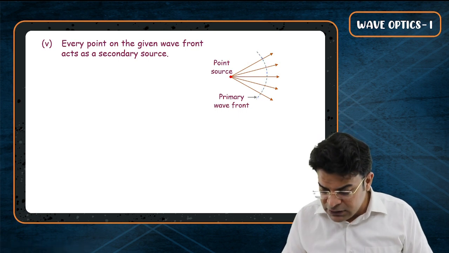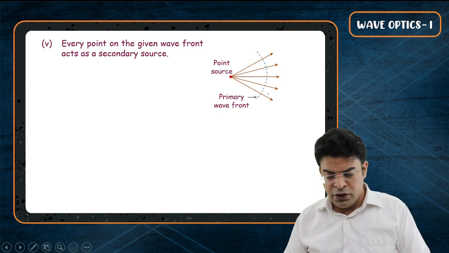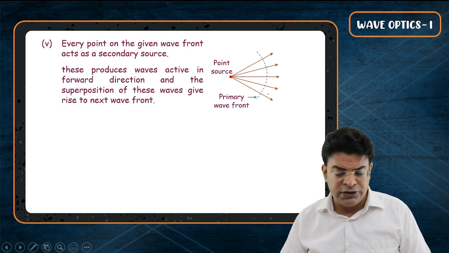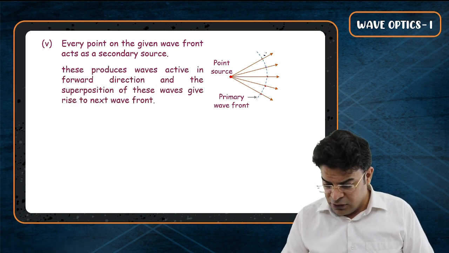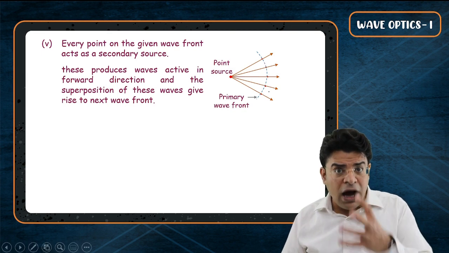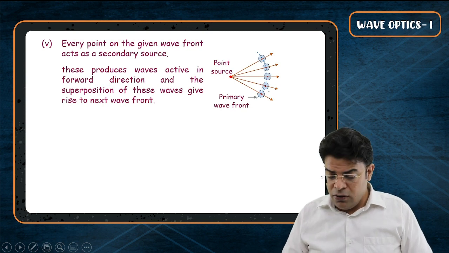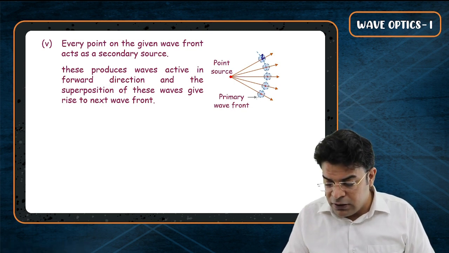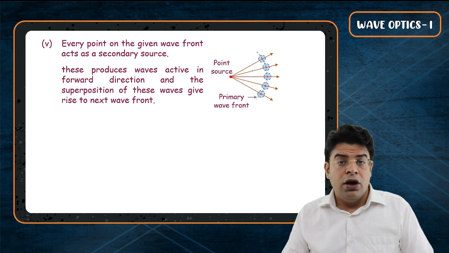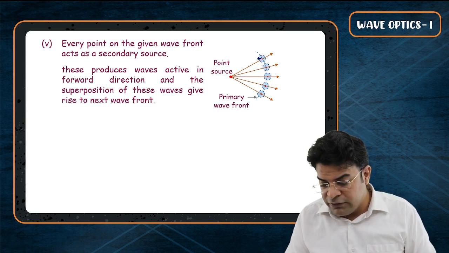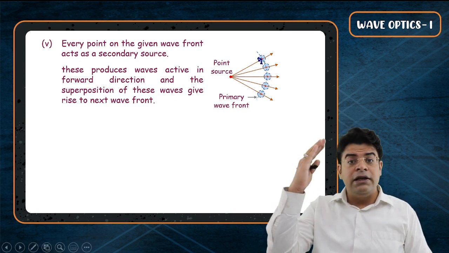Now visualize a few sources here. If you visualize these sources, let's say they look like this, by these small red dots. If they are sources, they will also emit light. Yes. Now you might think that they will emit light in all directions. Disregard all the waves you are thinking coming in the backward direction.